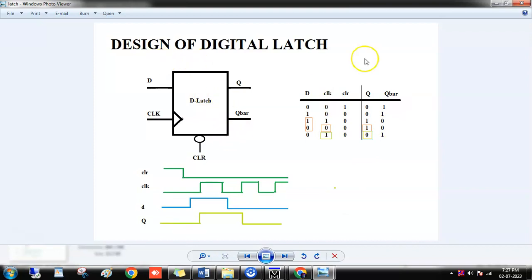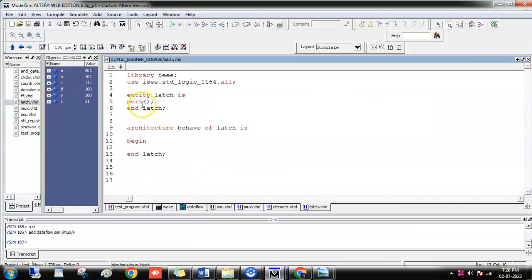The concept of D latch is that the output will be latched or triggered whenever a clock high pulse comes, otherwise it won't be triggered. When there is a clock pulse, that is, the clock level is high, then the input will be triggered, else the input will not be triggered. Latches are level sensitive, which means it works at only the logical high or logical low of the clock input. As per this design, I create the code now for your reference.